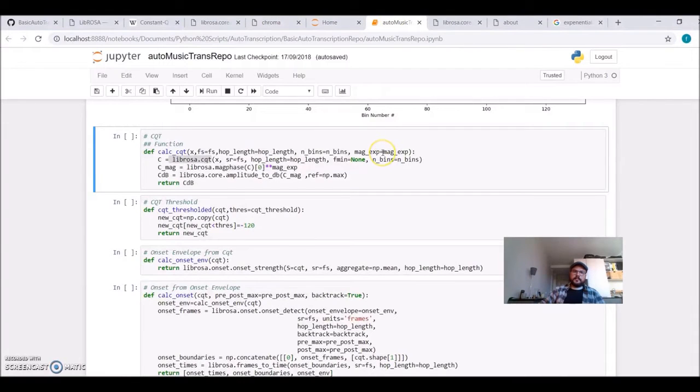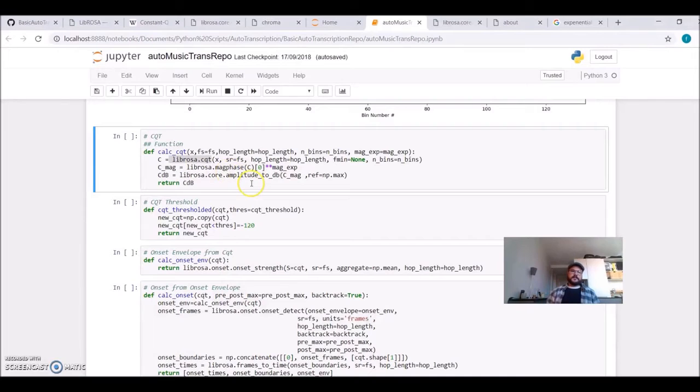If you already know which frequency range you are in, you can set this and optimize it for your problem. But let's suppose we don't know what's coming, and we want from 20 Hertz to 20 kilohertz. So we're leaving it like this.